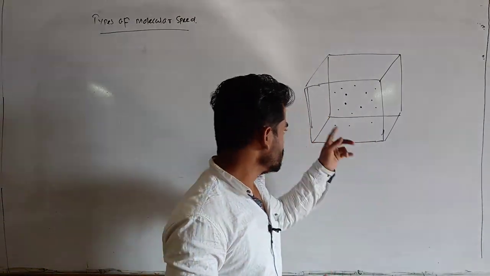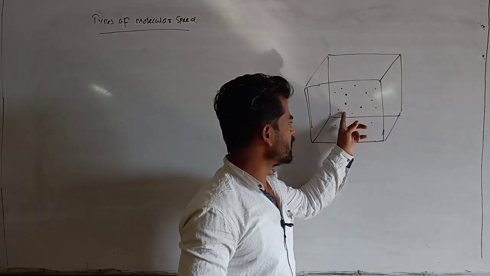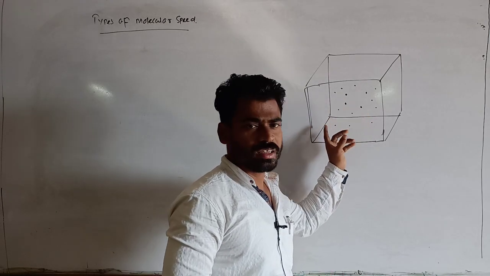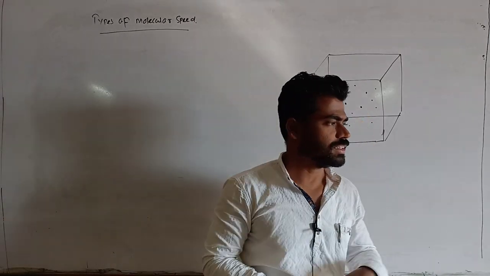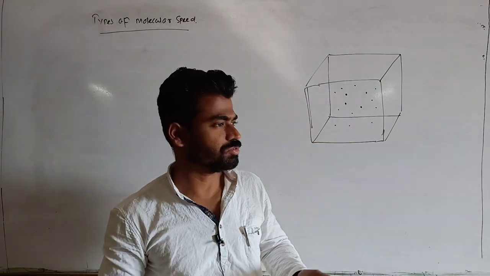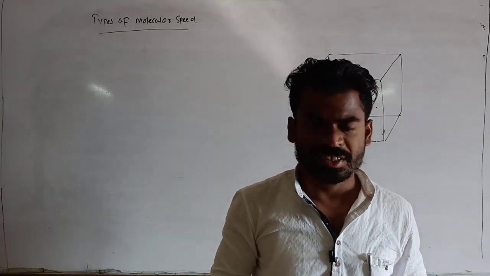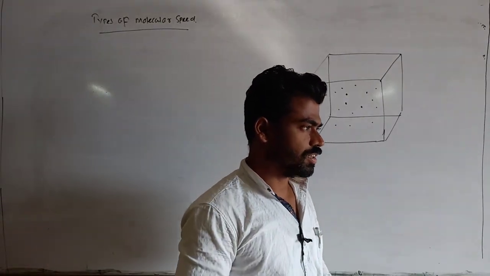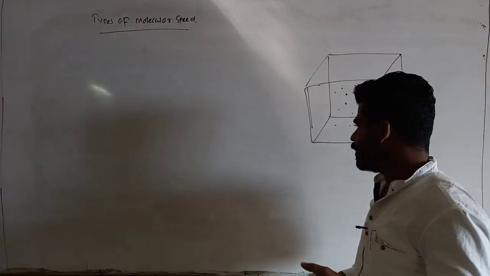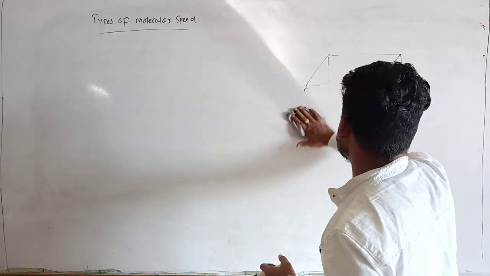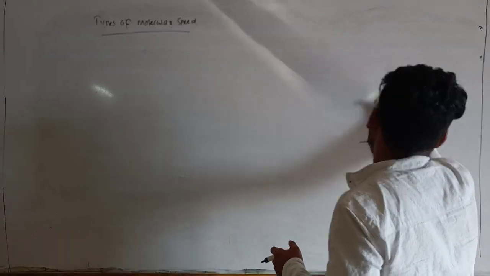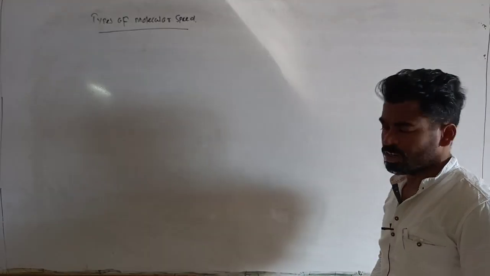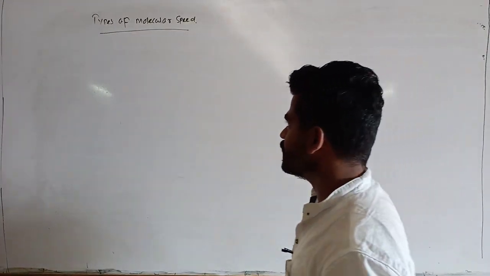Suppose one molecule is traveling very fast and strikes another molecule, then that molecule travels with the velocity possessed by the striking one. Likewise there is a redistribution of energy, and due to it several speeds are possessed by the gas molecules. So let us discuss the three important types of molecular speeds exhibited by gas molecules.